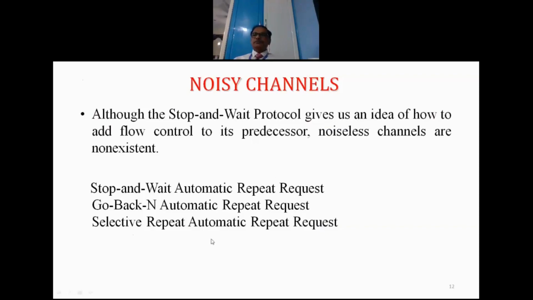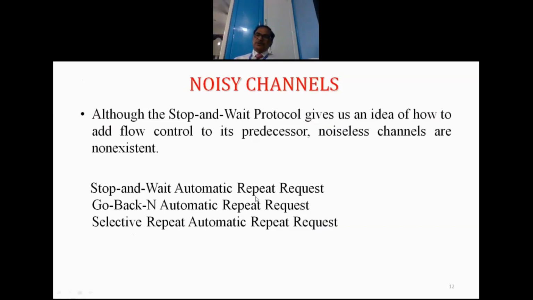So how are these three different? In stop and wait, the sender sends one frame and waits for the confirmation. After getting the confirmation, the next frame is transmitted. If the confirmation says the received frame is correct, the sender sends the next one. If the confirmation says it is not correct, the sender sends the same one again.